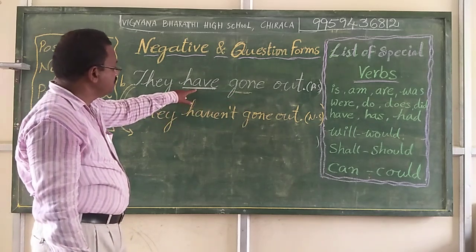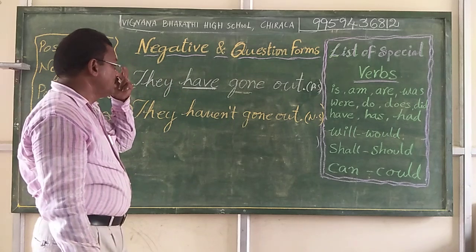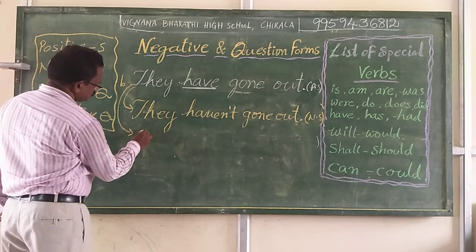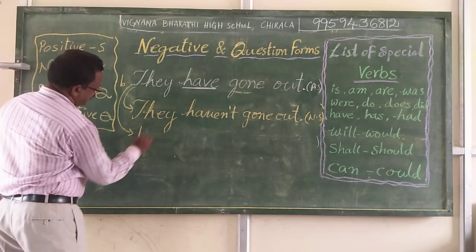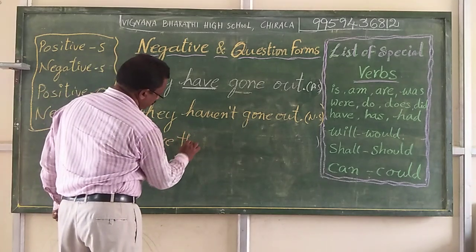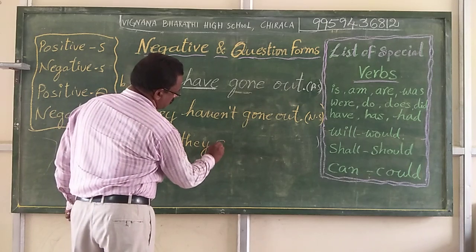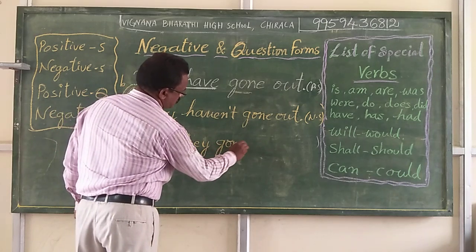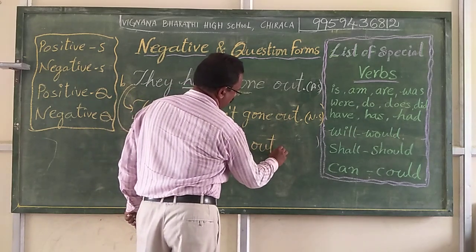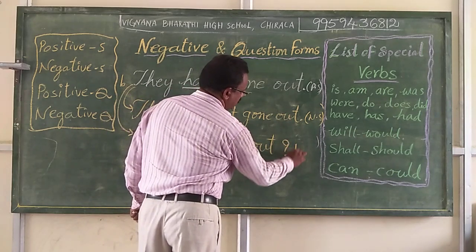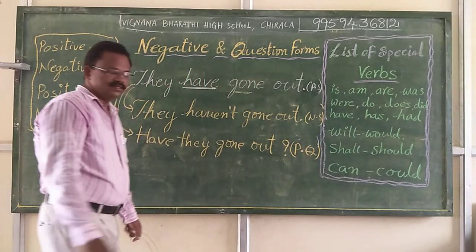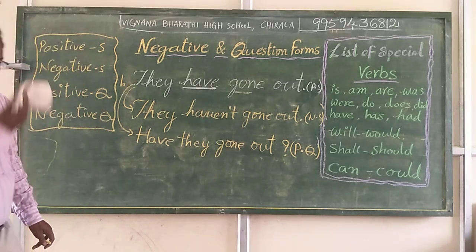Here, this is the special verb we found, and we brought it to the beginning of the sentence, that is, have they gone out? Question mark. This is a positive question form.